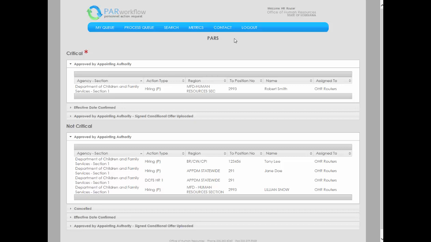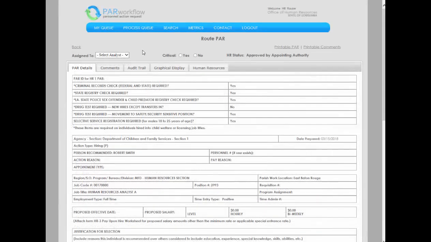To assign a PAR, click on the PAR. The PAR will open to the PAR Details tab. View the HR region that corresponds to the PAR. Click on Assign to assign the PAR to an HR analyst for that region. If the PAR is critical, click the Yes radio button.